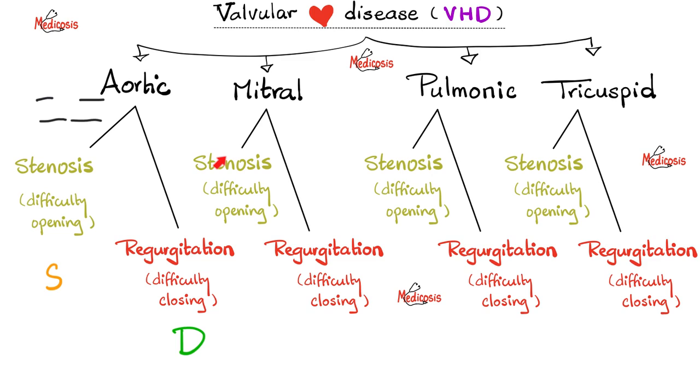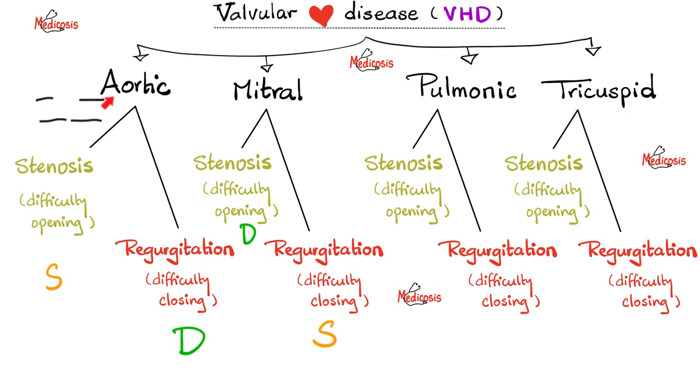How about mitral stenosis? When was the mitral valve supposed to open? During diastole, and that's why mitral stenosis is a diastolic murmur. How about mitral regurgitation? Difficulty at closing. But when was the mitral valve supposed to close? The answer is during systole of the ventricle, so therefore mitral regurg is a systolic murmur.